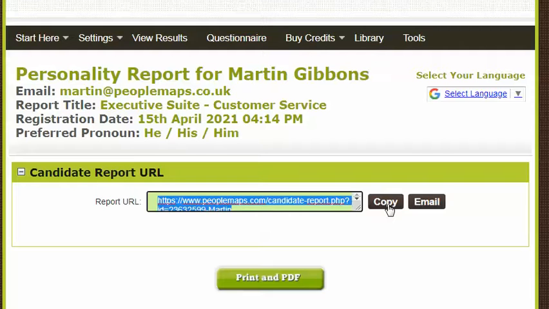So what you do is you copy this, email it to your client and say, here's your personality report, open it here, enter your email address to access it, and please make notes wherever you feel you want to make notes in the boxes provided. And I'll show you exactly how that looks now.